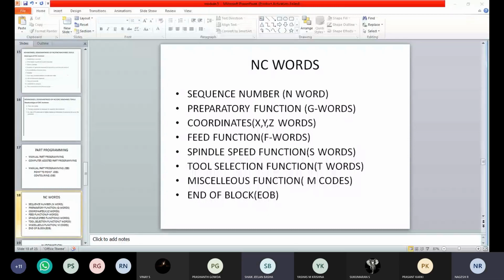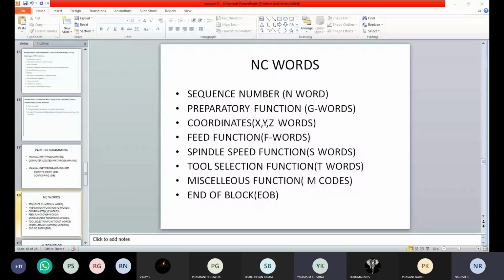Sir, G codes are used for mentioning things like dimensions, cutting, positioning and movement, sir. Miscellaneous functions are used for things like coolant function. Only coolant?